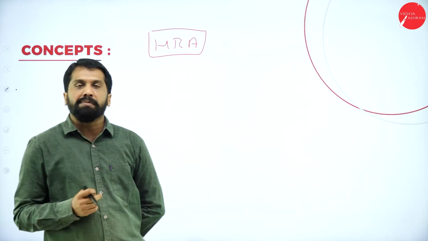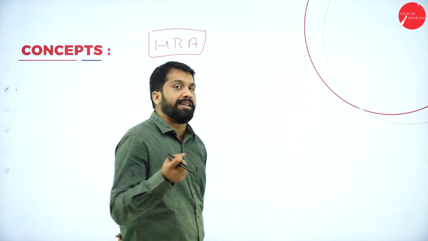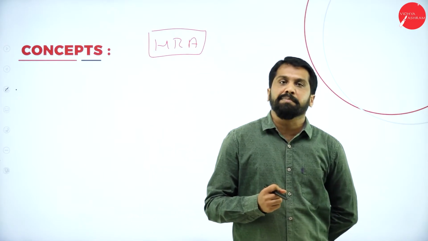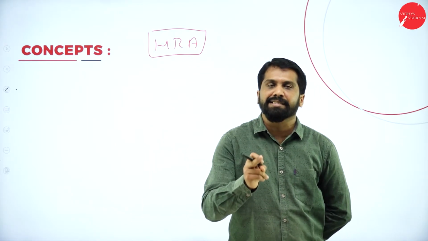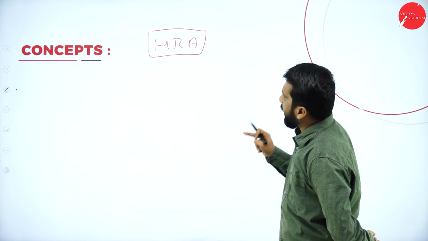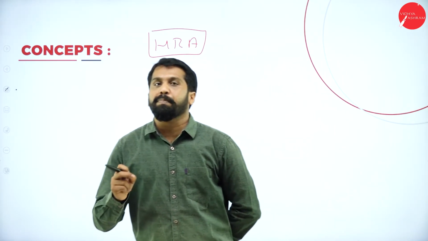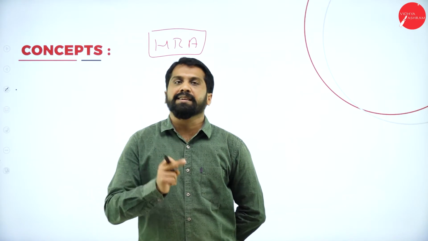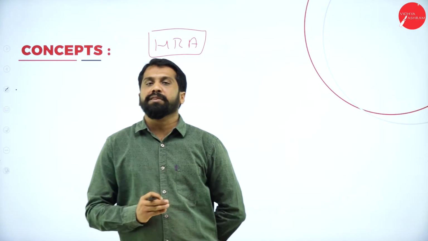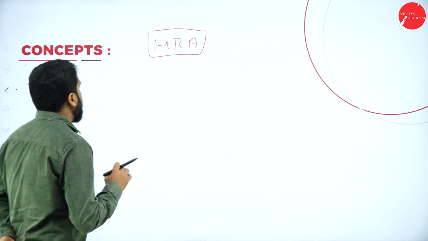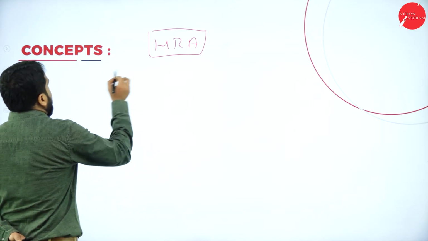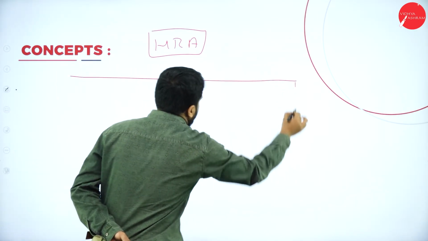Now, whatever allowances you collect from your company, is it taxable? The answer is yes, but you have a small calculation. After doing that calculation, whatever the balance amount you will get, that is taxable. How to calculate? I'll show you. Now, your HRA is very simple.